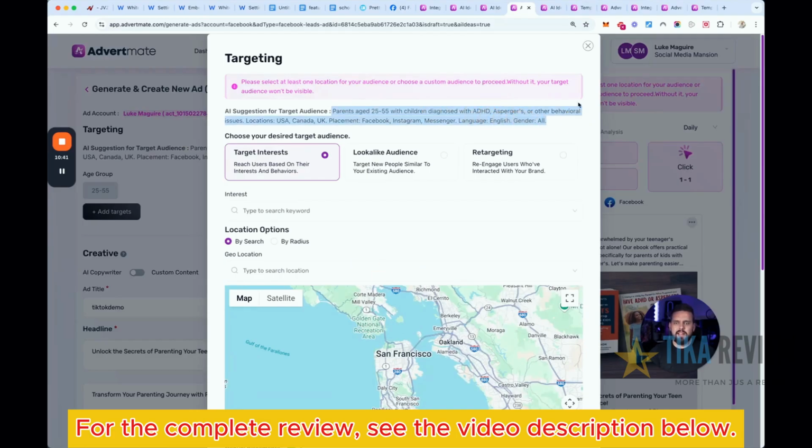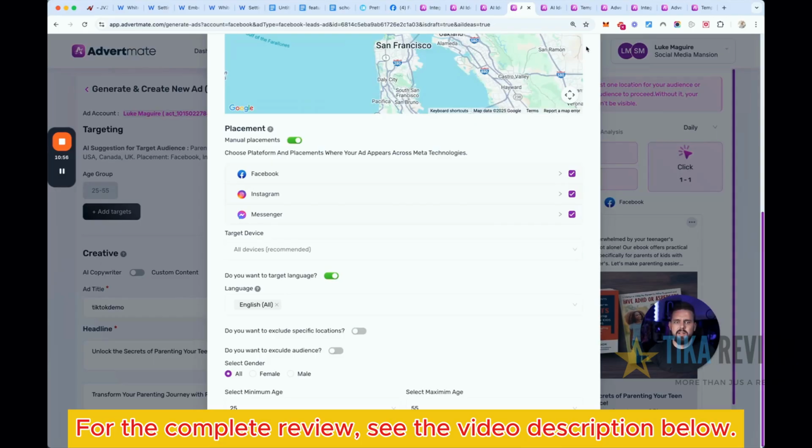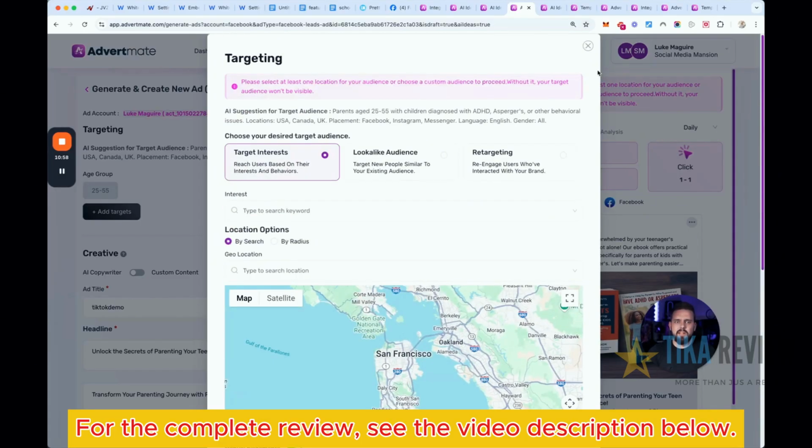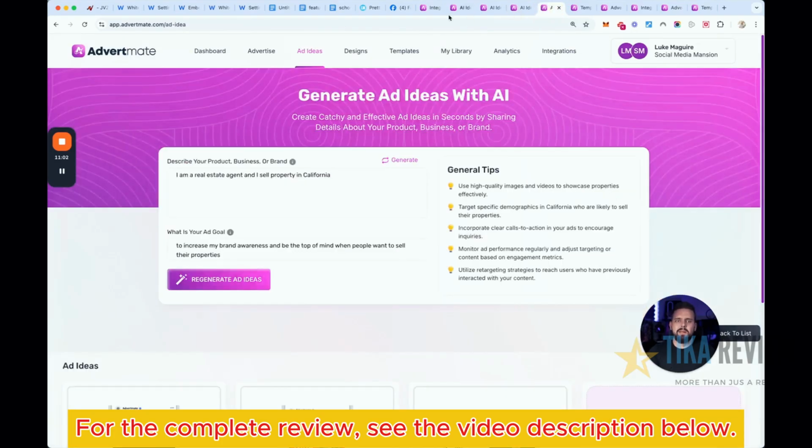So we could type in ADHD for interests. And we can type in, say, located in the USA. We can target Facebook, Instagram, Messenger. So then down here, I'd go Instagram, and we would be able to then get this ad running on all those platforms right away. So that's the core product overall.